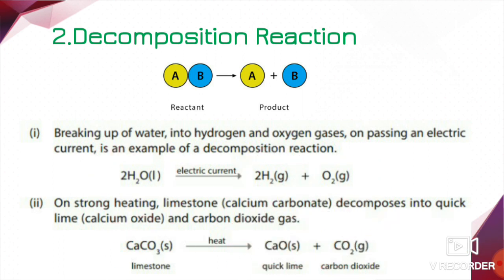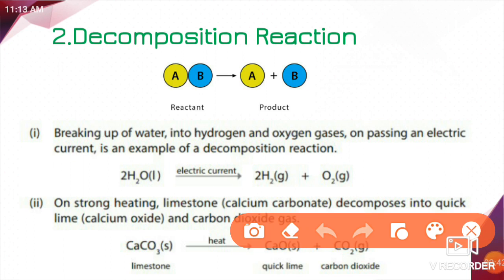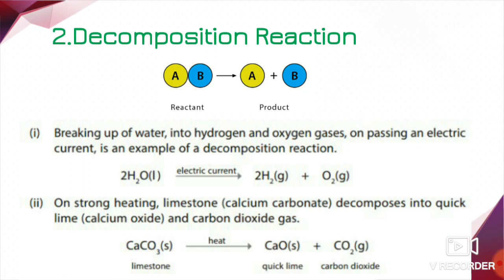And one more example here, you just look at here. When we heat limestone, that is calcium carbonate, strongly, then limestone breaks up into calcium oxide, that is what we call quicklime, and carbon dioxide. Got it? Here when we heat limestone strongly, then limestone breaks up into what? Quicklime and carbon dioxide. Here limestone is decomposed into quicklime and carbon dioxide. This is what we call decomposition reaction.